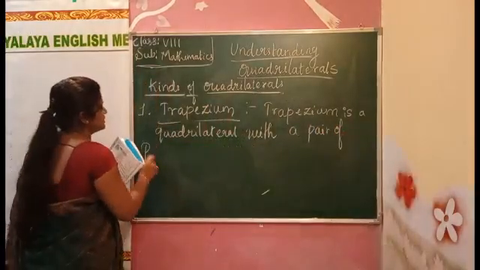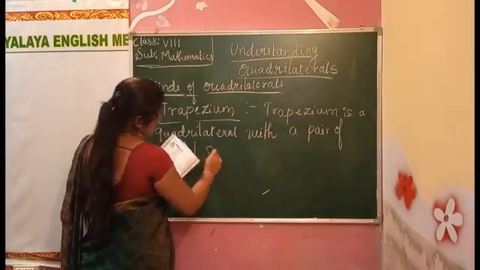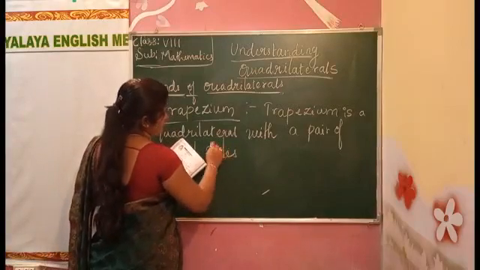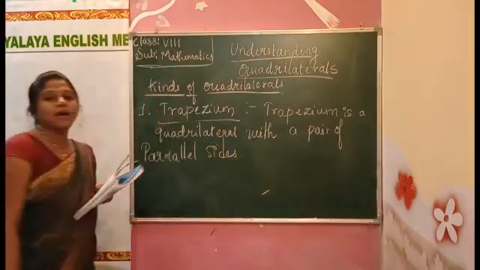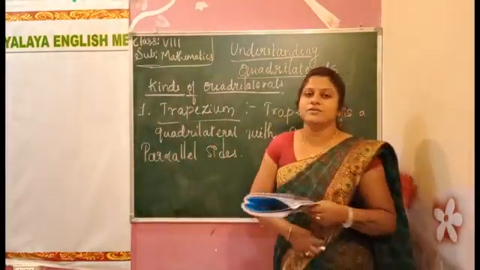With a pair of what, children? Parallel sides. Okay, trapezium means this is the trapezium.